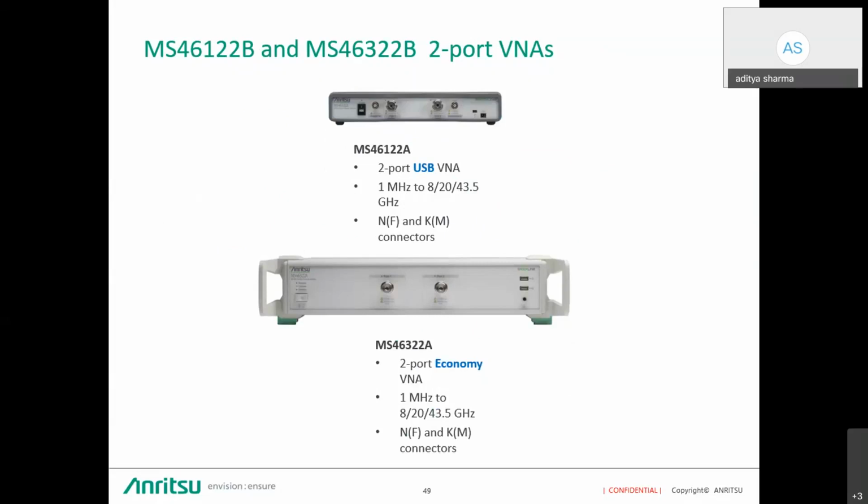However, the MS46122B does not have a control unit or CPU, so the user needs to connect it to a laptop or a computer to run the software, directly through a USB cable. Frequency coverage is again 1 megahertz to 8 gigahertz, 20 gigahertz, and 43.5 gigahertz.